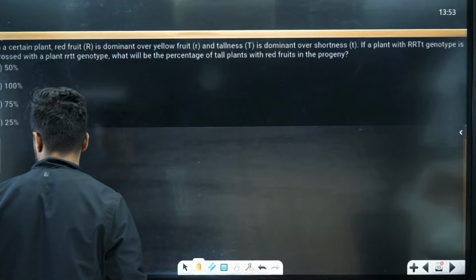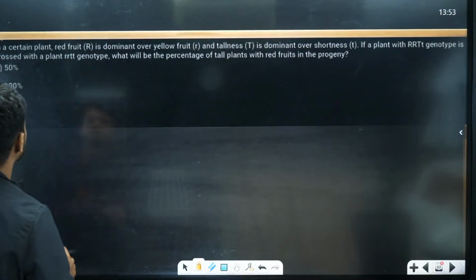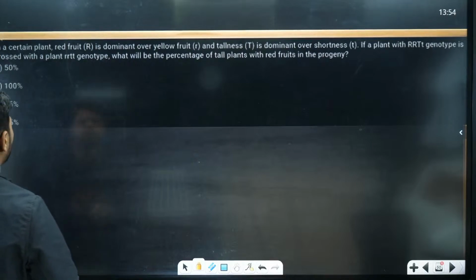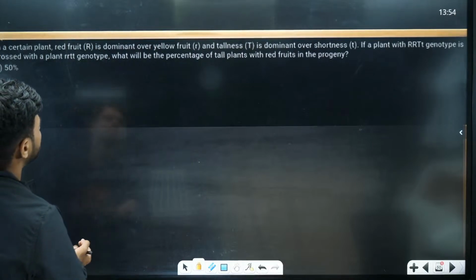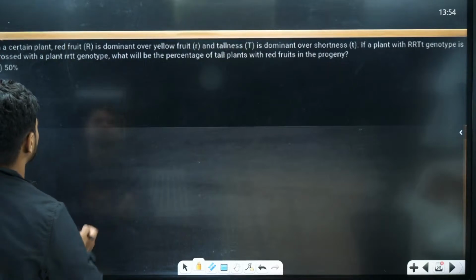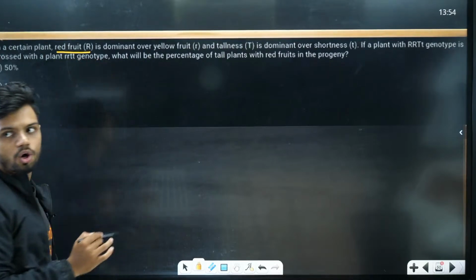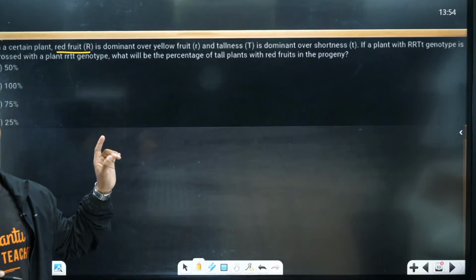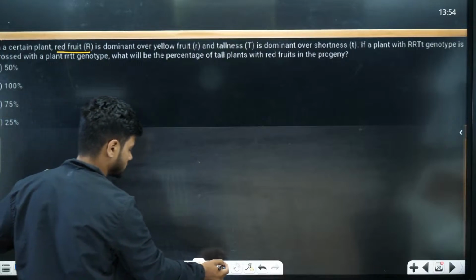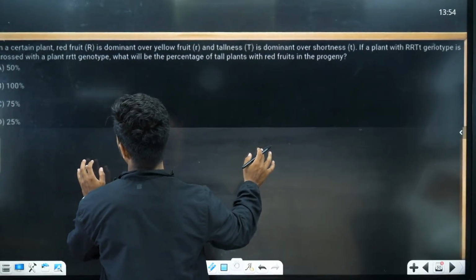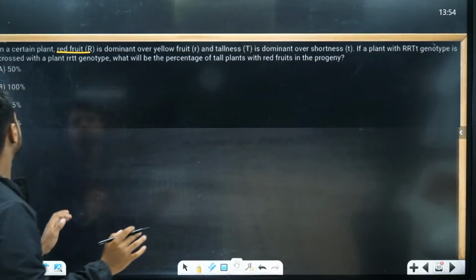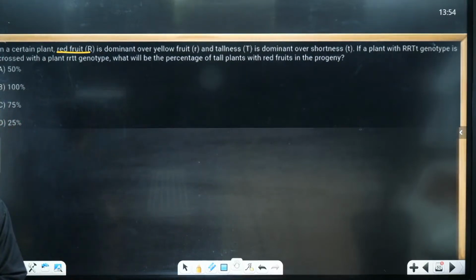What is the question? The question is very simple. The question says, in a certain plant, red fruit, capital R, is dominant over the yellow fruit. Capital R is dominant. Okay, now it is visible? Visible or not? Quickly. It's blurry? Should I write it? I'll write it.